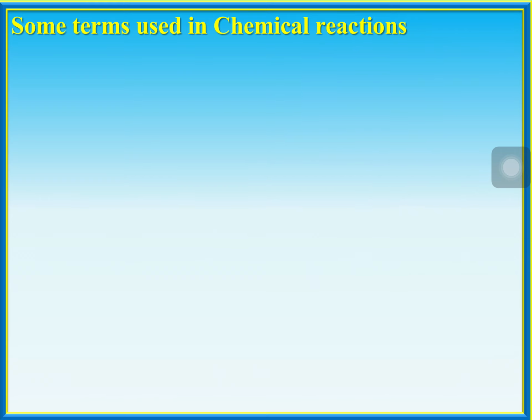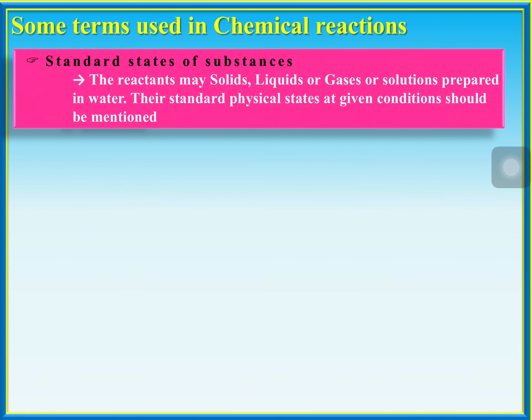Let's move on. Next, the standard states of the substances, which is most important. When you are taking starting materials, the starting material will be solid, liquid, or gas. The final material may also be solid, liquid, or gas.